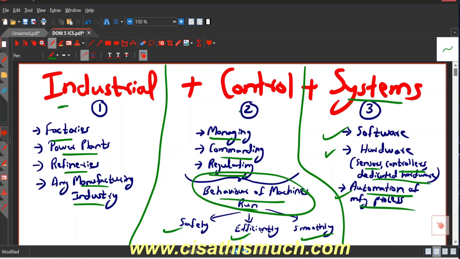So basically industrial control systems are the system controls for these softwares or dedicated hardwares which are specifically designed for industrial use. All right, so let's proceed ahead.